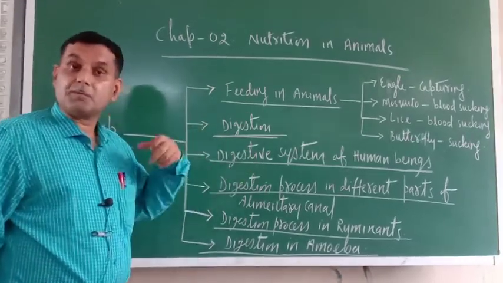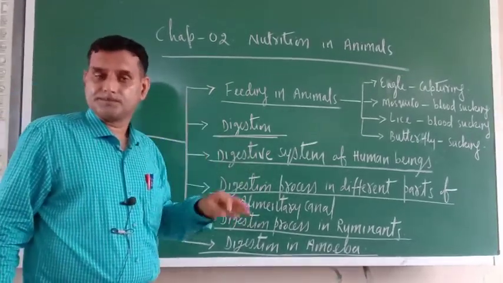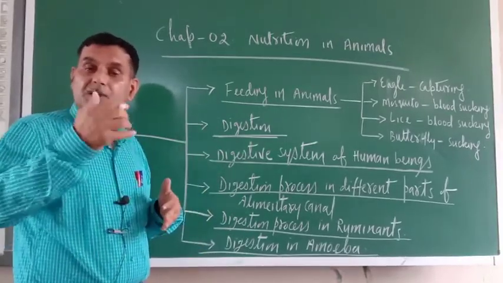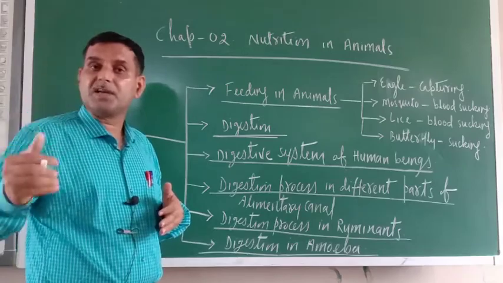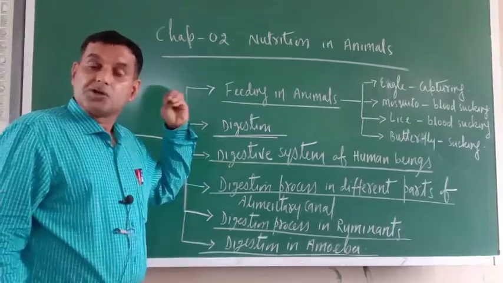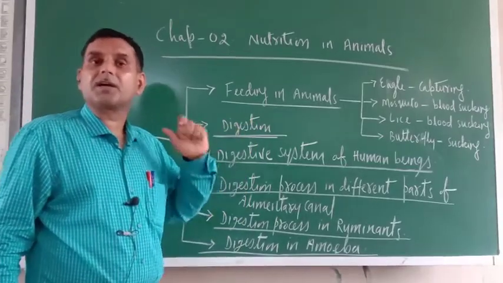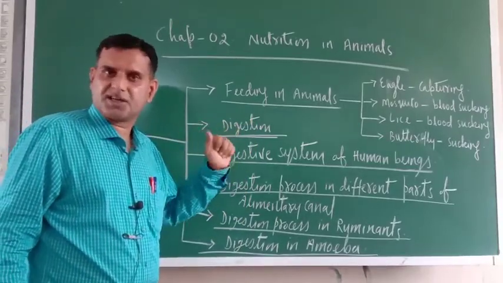We require a different variety of food: carbohydrate, fat, protein, vitamins, minerals, water, roughage. In different parts of the alimentary canal, these different components of food get digested.